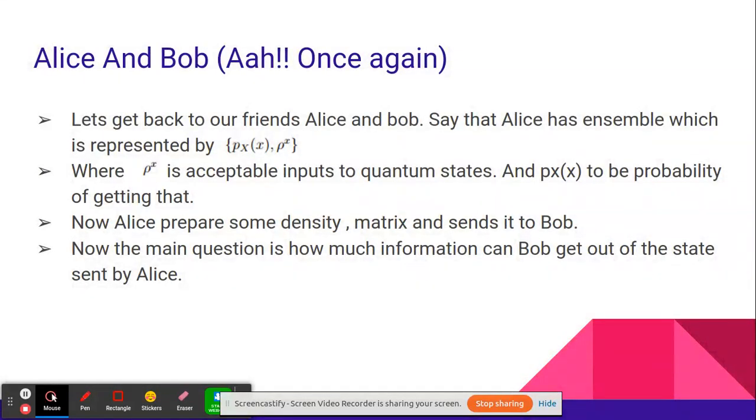Now, coming to the example of Alice and Bob, let us get back to the famous example. Say that Alice has an ensemble state represented by the notation given, and all the rho x's are acceptable inputs to the quantum channel, and p of x represents the probability of that particular state being given as an input. Now, Alice can prepare some input density matrix using this ensemble, which is given by the famous formula. Now, the main question is how much information can Bob get out of the state sent by Alice?